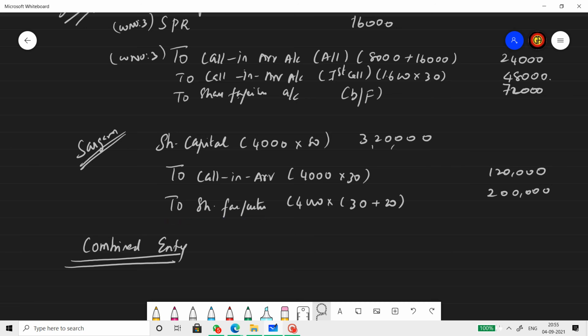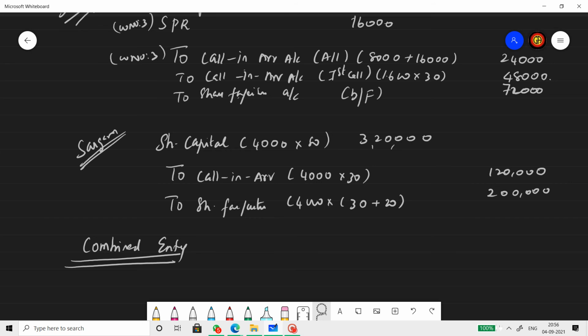Share forfeiture: whatever she paid, 30 rupees application, she paid 20 rupees allotment without SPR because SPR is already paid. So we don't include SPR here. So 4,000 into 50, 2 lakh. So out of 3 lakh 20, the company already received 2 lakh and 1 lakh 20 is arrears from Sargam.